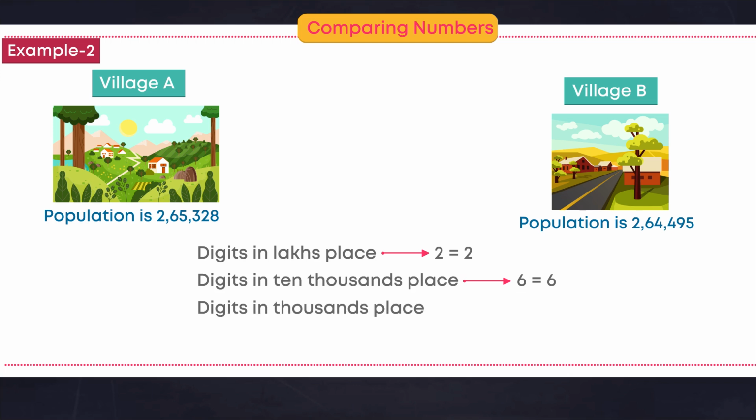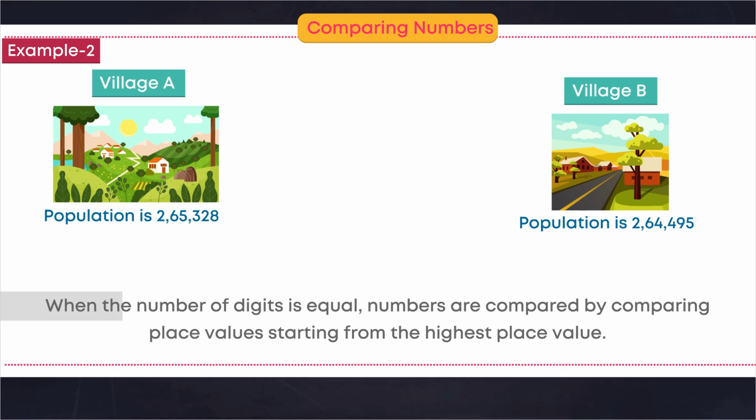Digits in thousands place: 5 is greater than 4. 2,65,328 is greater than 2,64,985, or 2,64,985 is less than 2,65,328. When the number of digits is equal, numbers are compared by comparing place values starting from the highest place value.